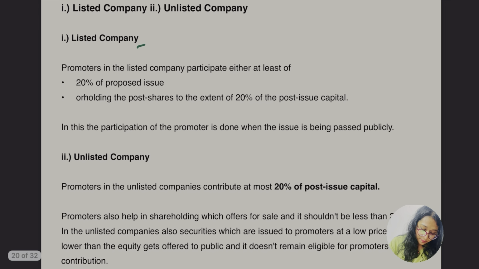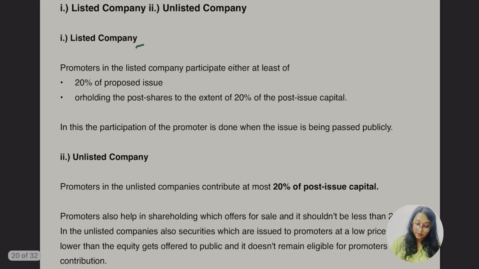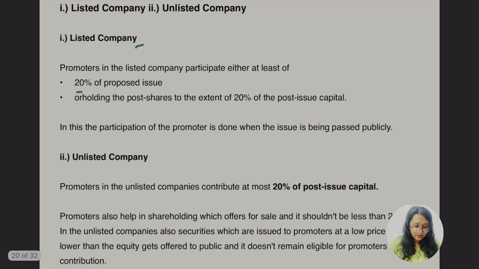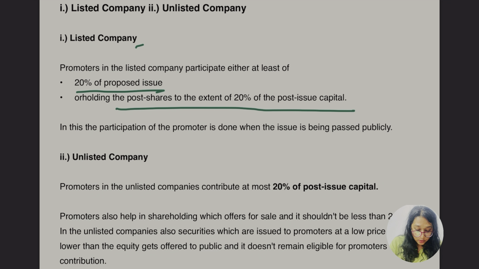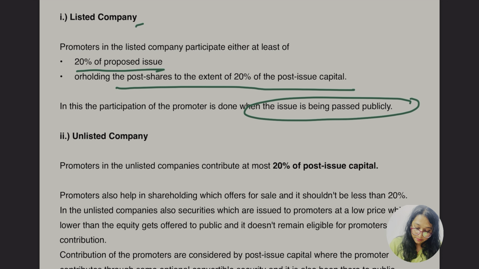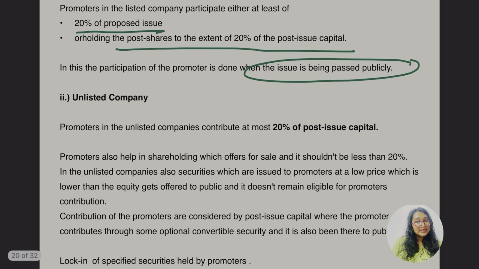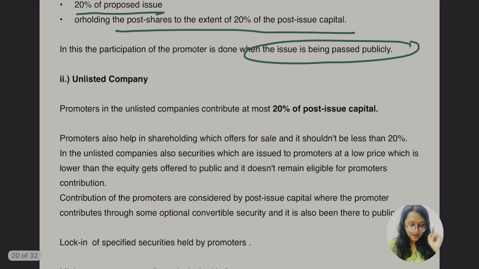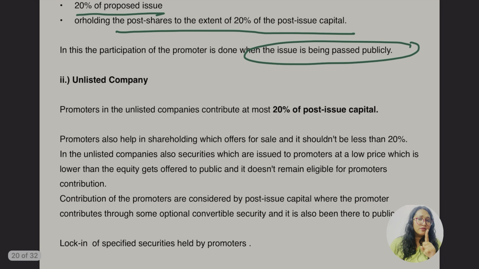So in case of listed company, the promoter in the listed company participates either at least 20% of the proposed issue, or holds the post issue shares to the extent of 20% of the post issue share capital, okay. In this, participation of the promoter is done when the issue is being passed publicly. And what about the unlisted? Unlisted, the first part, right? Yes, that was 20% of post issue capital.